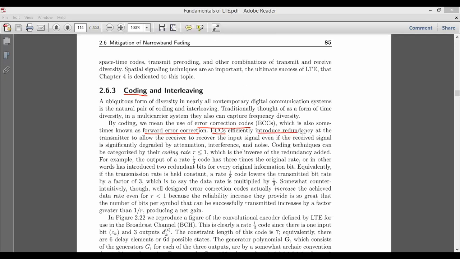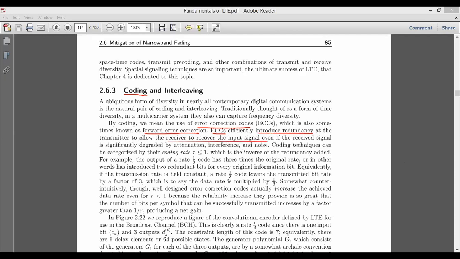We know what we mean by the redundancy bit: we add some bits to the information, such as start bits and stop bits, or sometimes cyclic redundancy bits. So that once the information is received we may just stop. But it has to be done at the transmitter to allow the receiver to recover the input signal.